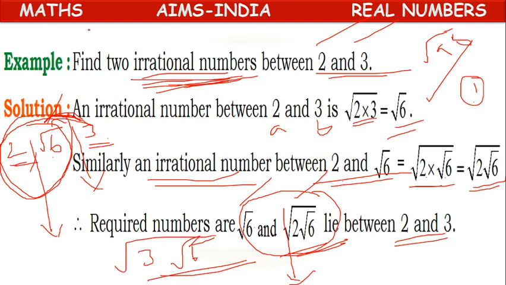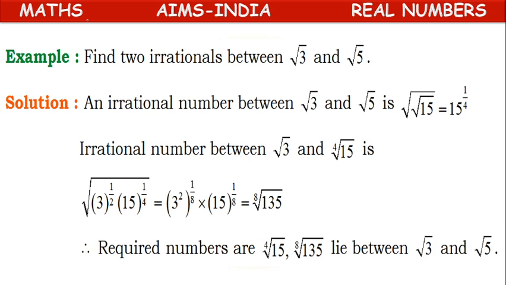The formula is: if A and B are rational numbers and AB is not a perfect square of any other rational number, then root AB is considered an irrational number between A and B. Next, find two irrational numbers between root 3 and root 5.